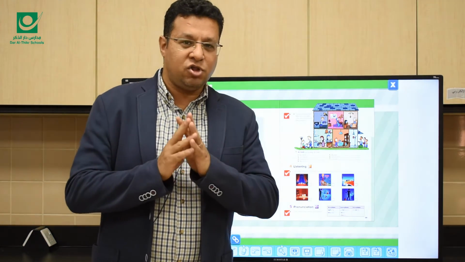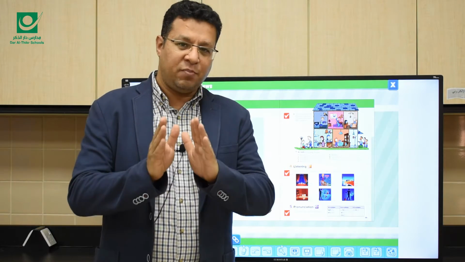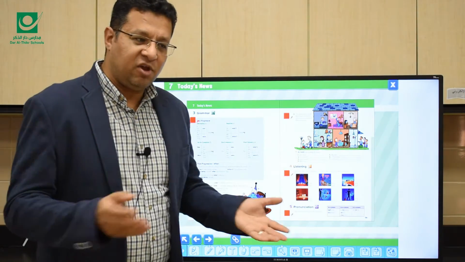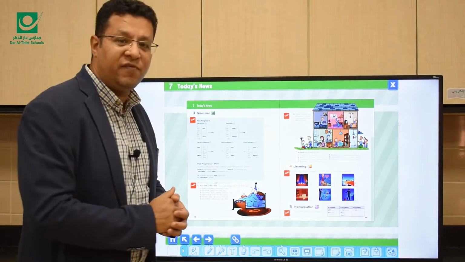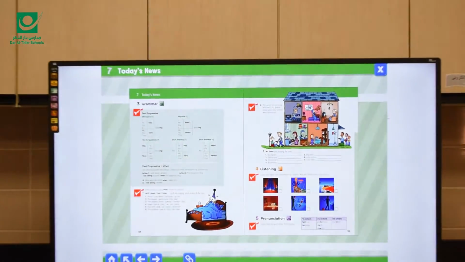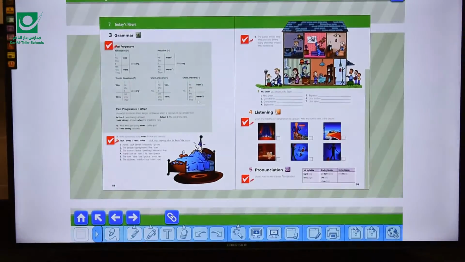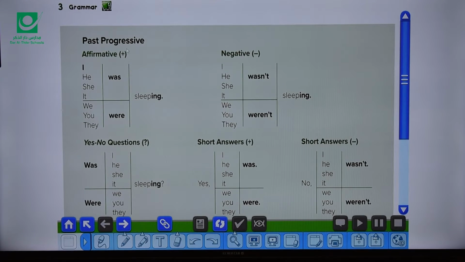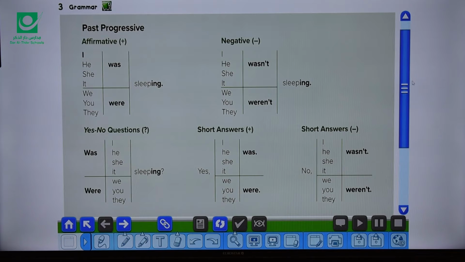So today we are going to talk about actions that happened at a specific time in the past. Please make sure that you have your books, page 58, in which we are going to talk about the past progressive. What is the past progressive? The past progressive describes an action which was happening at a certain time in the past.